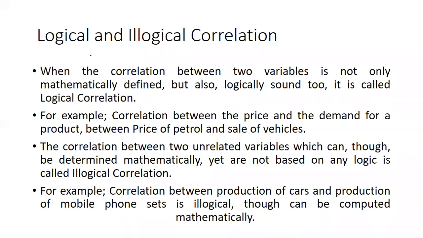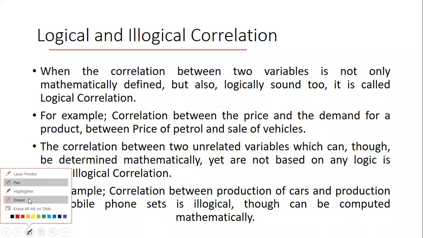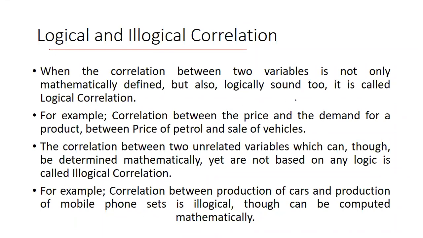Good. Now coming to the last type of correlation: logical correlation and illogical correlation. When the correlation between two variables is not only mathematically defined, but also logically sound, then it is called logical correlation.